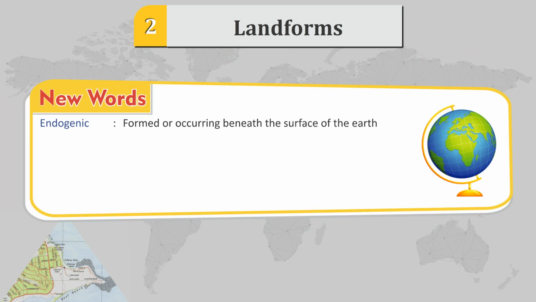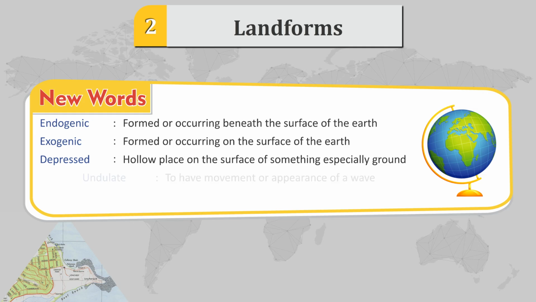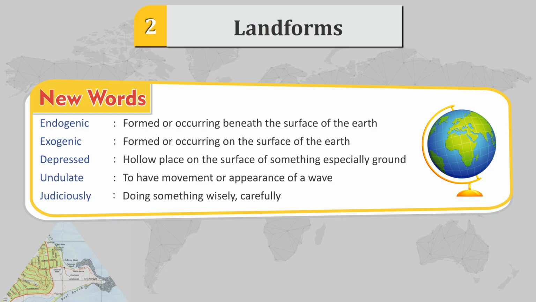New words. Endogenic: formed or occurring beneath the surface of the earth. Exogenic: formed or occurring on the surface of the earth. Depressed: a hollow place on the surface of something, especially ground. Undulate: to have the movement or appearance of a wave. Judiciously: doing something wisely and carefully.